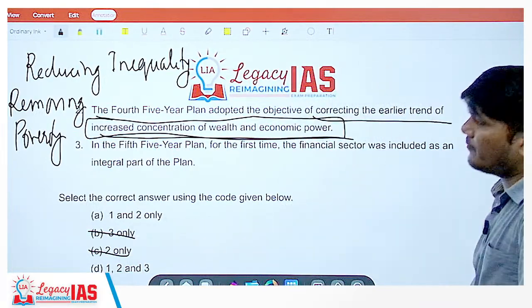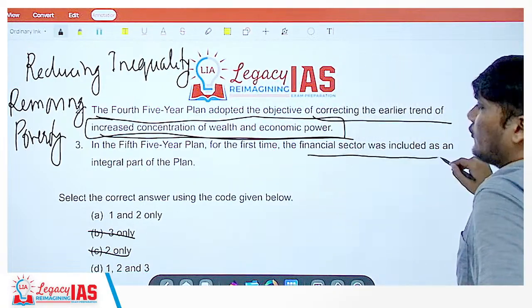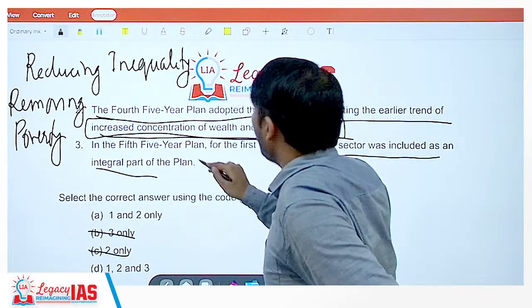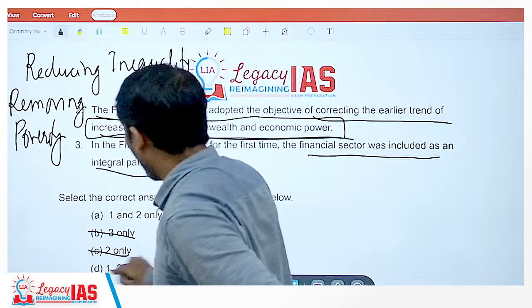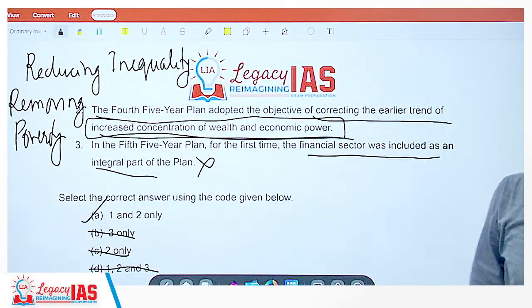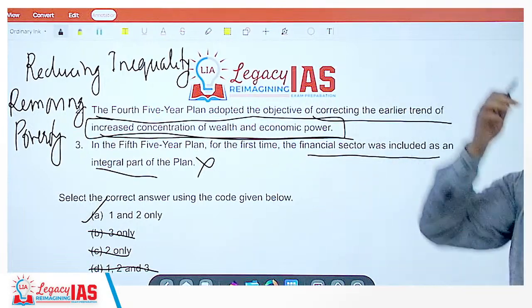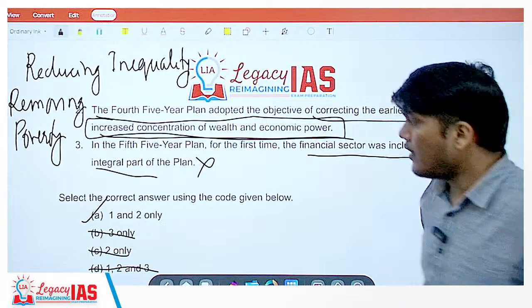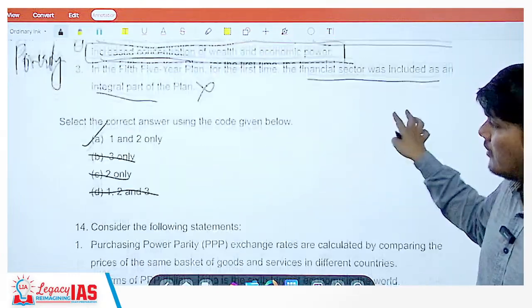So let's see statement 3. In the fifth 5-year plan, for the first time, the financial sector was included as an integral part of the plan. No, it was included at a later instant. So statement 3 is wrong. The correct option is option A, that is 1 and 2. This financial sector and all was included during 1991 when we had undergone the LPG reforms.